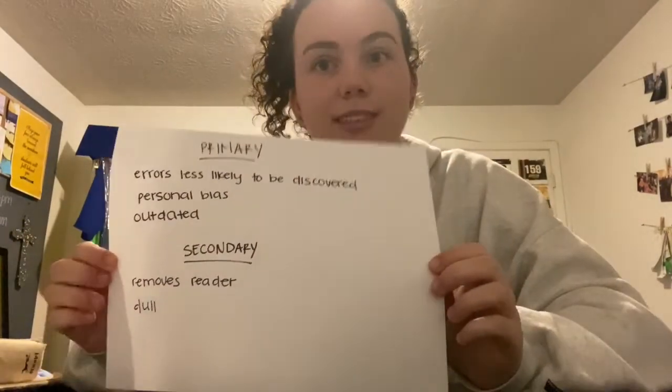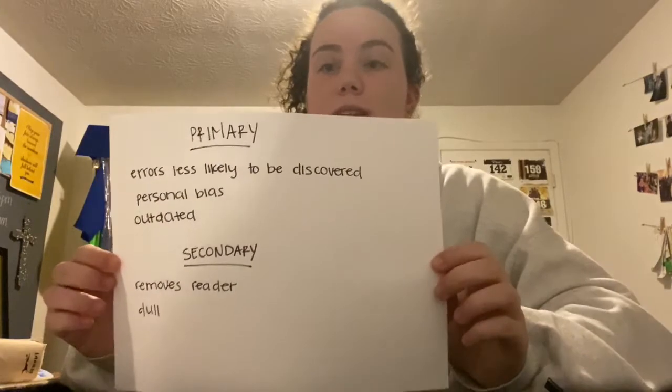So there are also cons to secondary sources, the big one being that it many times removes the reader from the information that they're trying to learn, because it is information that's in the past that they are trying to understand and they have not experienced the event, and so it's very hard to connect the reader to that information. As a student, a lot of secondary sources that we use are textbooks, and when we read all of this dense information, it's a lot of words on the page that you have to try to interpret, and as someone that has not experienced that event, that is very hard to do.